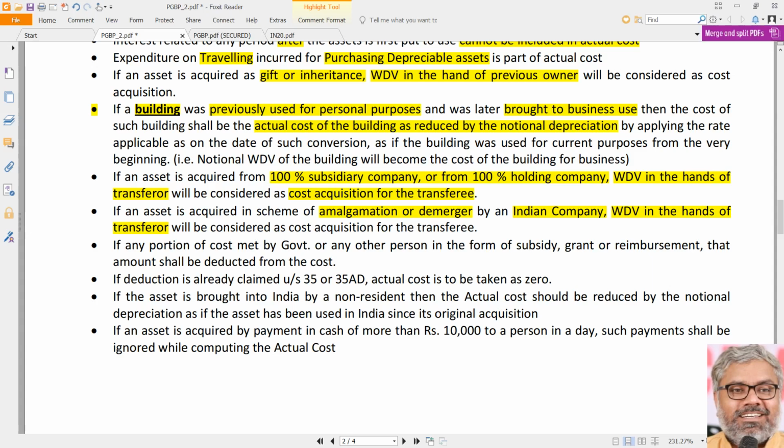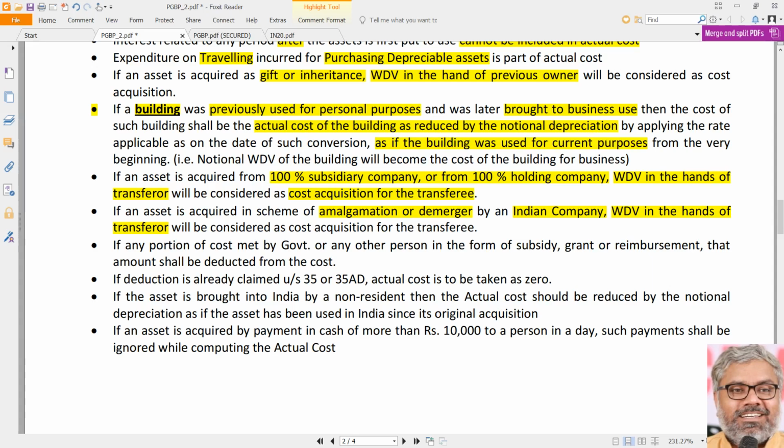Which rate do we have to apply? Not when the building was originally purchased. When the building was converted into business use, whatever the rate applicable, that rate has to be applied, once again as if the building was used for current purposes from the very beginning.